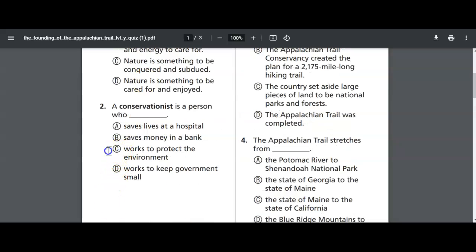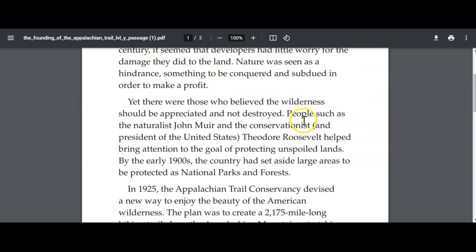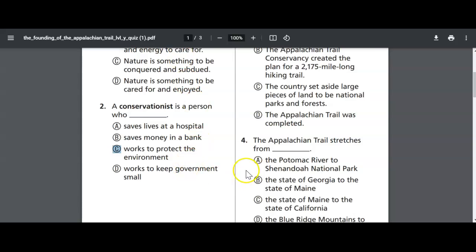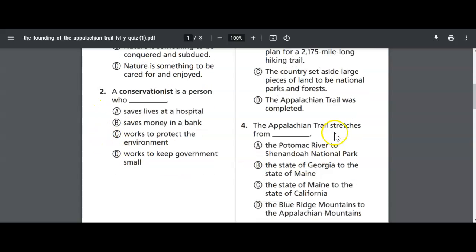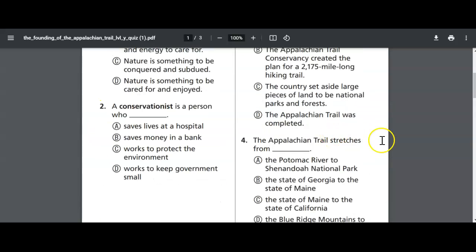It's absolutely C. It wouldn't make sense for me to put B, saves money in a bank, because would it make sense if I said people such as the naturalist John Muir and the person who saves money at the bank, Theodore Roosevelt, help bring attention? No, it doesn't make as much sense. So that's how I not only answered number 2, but I also found the text evidence for it. Okay, let's do 2 more.